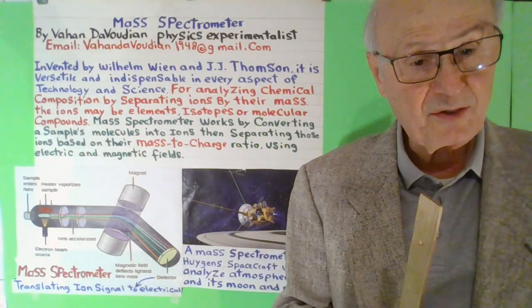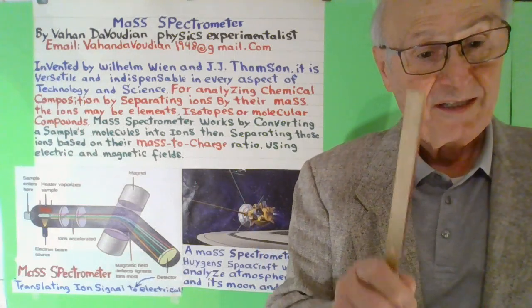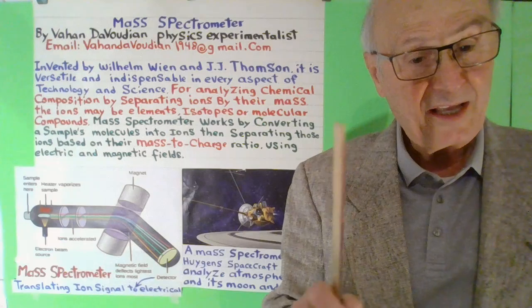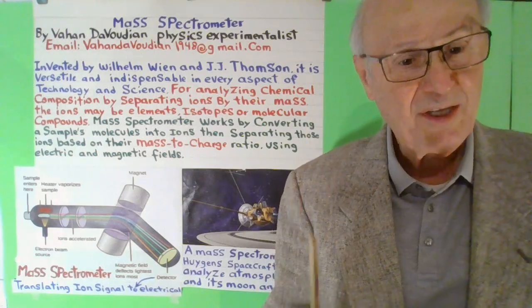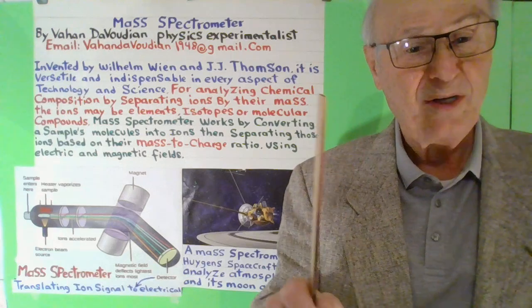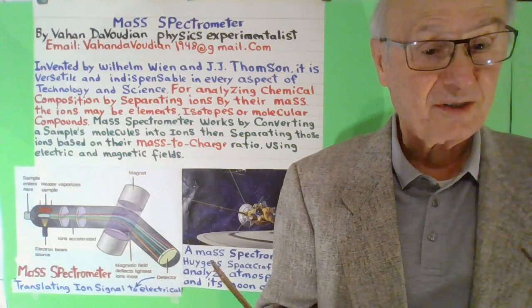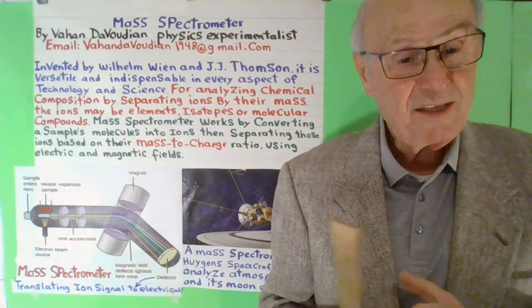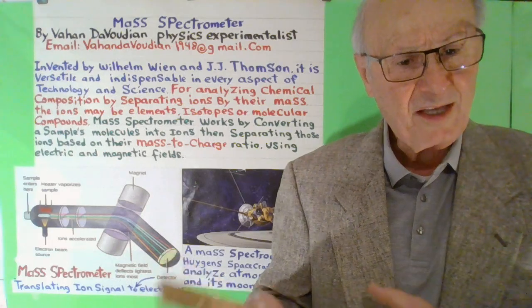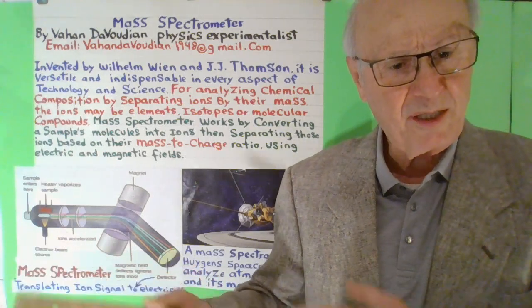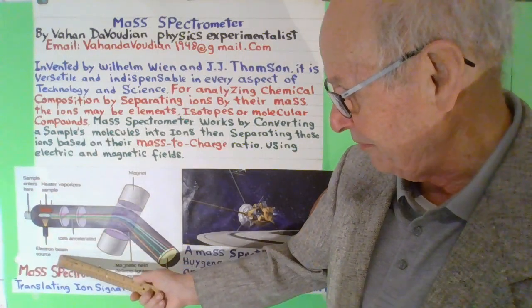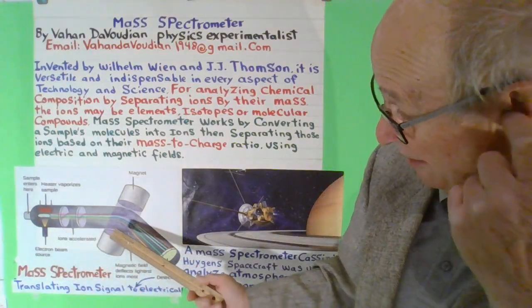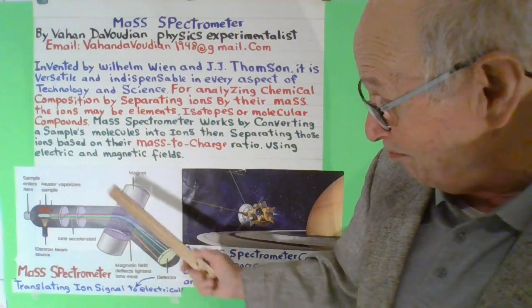They have light and dark lines, and each element in nature comes with special dark lines and bright lines. It's like a fingerprint. That is the way we discovered so many elements, and this is the way mass spectrometry works. Of course, this is not everything, but it explains the basics.